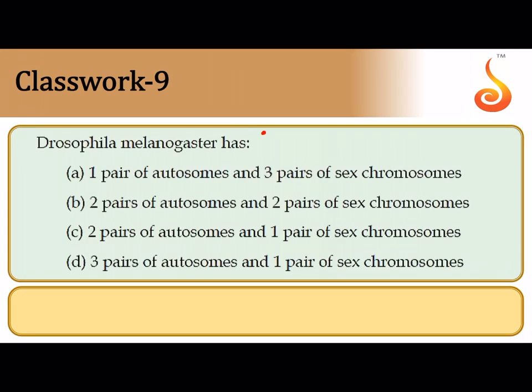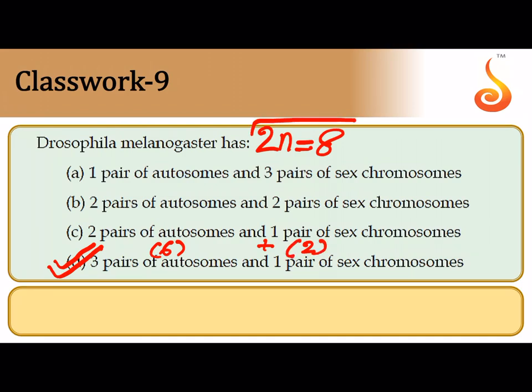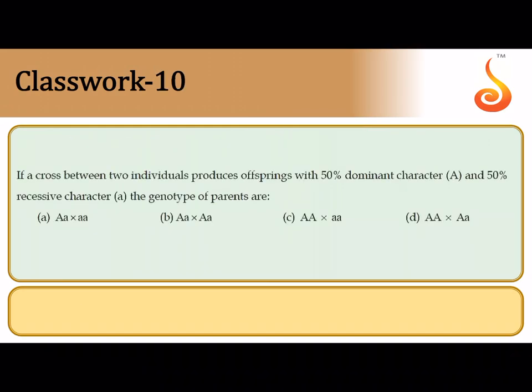Drosophila melanogaster: remember, in Drosophila melanogaster the diploid number is only 8. Considering the diploid number of 8, there are 3 pairs of autosomes, 3 twos are 6 chromosomes of autosomes, plus 1 pair of sex chromosomes, that is 2. So 6 plus 2 is equal to 8, that is 2n, or the diploid number, is 8. The diploid number is so low, and that's why Drosophila is most sought after in genetic studies. It is considered a model organism, or the Cinderella of genetics. So it is the last option.